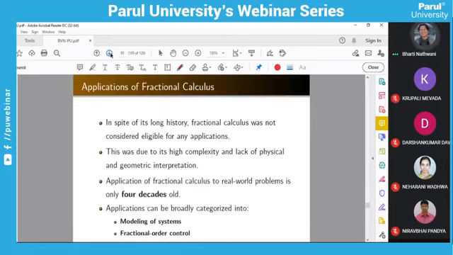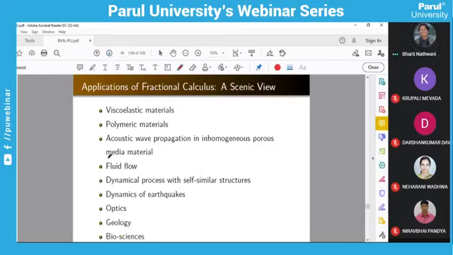It is easy. Now the applications of the fractional calculus. If you observe, the fractional calculus was introduced in 1695, but not much work was observed until the last 4 decades, and the applications are mainly in the modeling of systems and fractional order control. So this is a brief view of the applications.